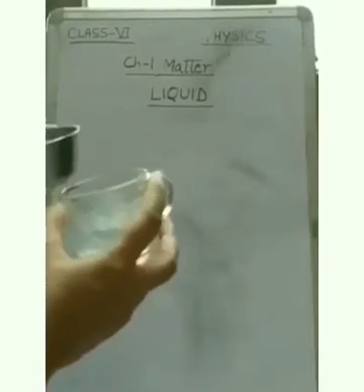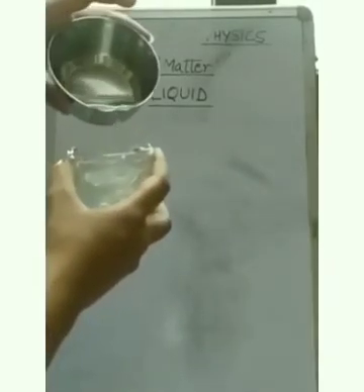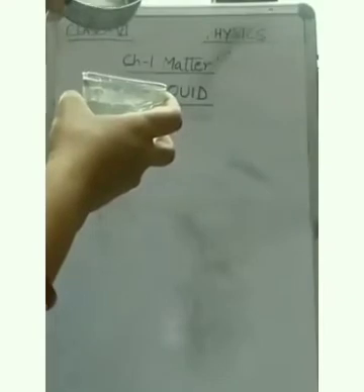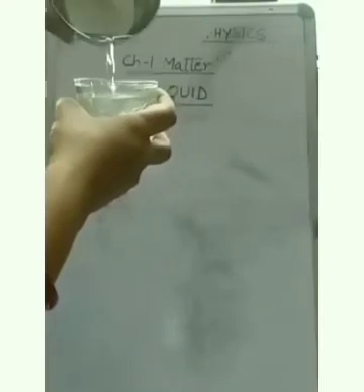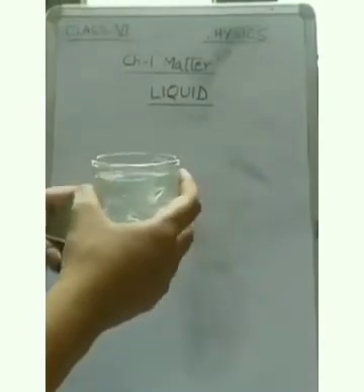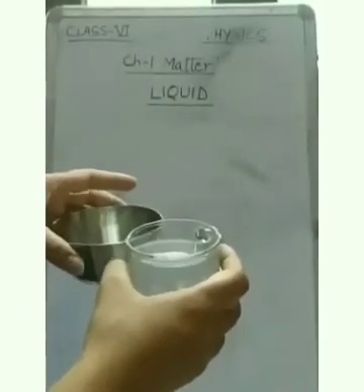Also, liquid flow from a higher level to lower level. This water cannot go upside, but this can flow from upside to downside. This is the property of liquid. And because they can flow, they are called fluid.